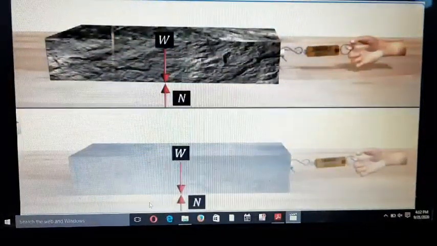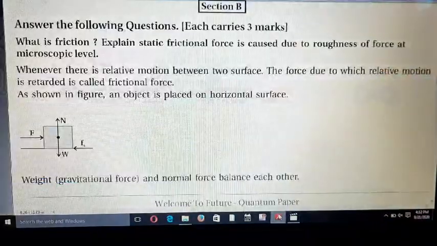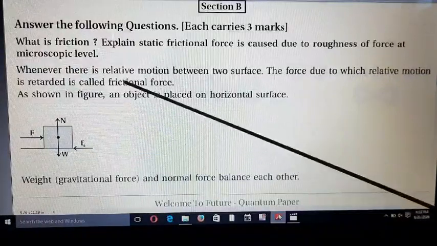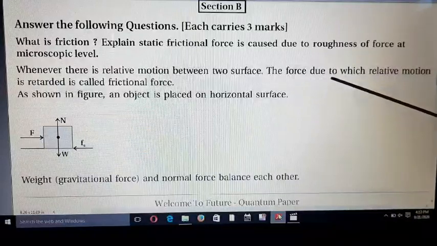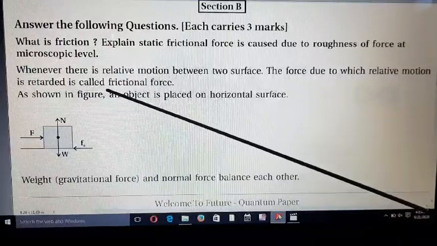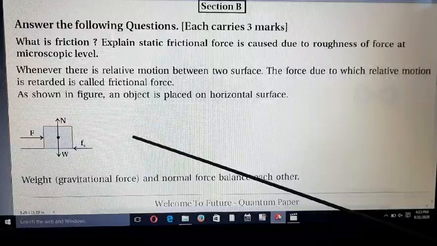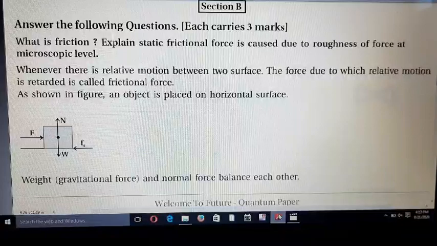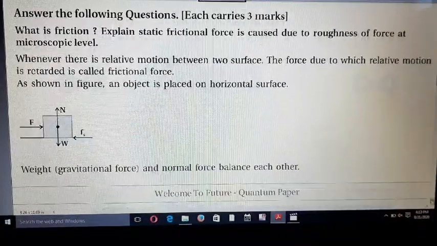Whenever there is relative motion between two surfaces, the force due to which the relative motion is retarded is called friction force. So in the figure, an object is placed on a horizontal surface. Weight and normal force balance each other. We show it in the figure.